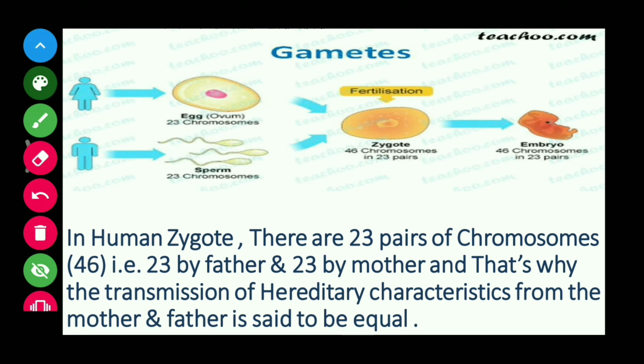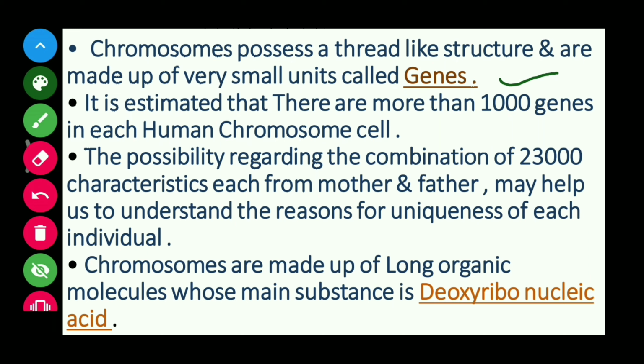Now I'm going to talk about chromosomes. Chromosomes possess a thread-like structure and are made up of very small units called genes. It is estimated that there are more than 1000 genes in each human chromosome cell. The possibility regarding the combination of 23,000 characteristics, each from mother and father, may help us to understand the reasons for the uniqueness of each individual. Chromosomes are made up of long organic molecules whose main substance is deoxyribonucleic acid.